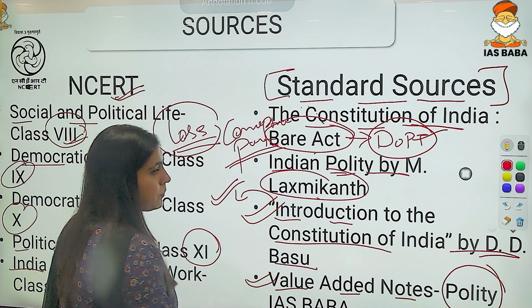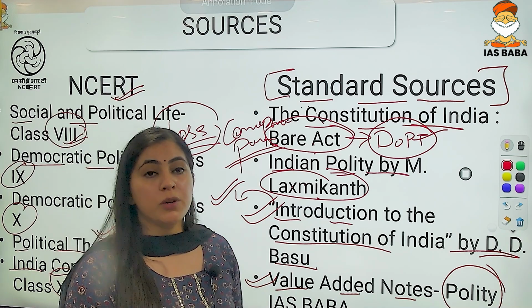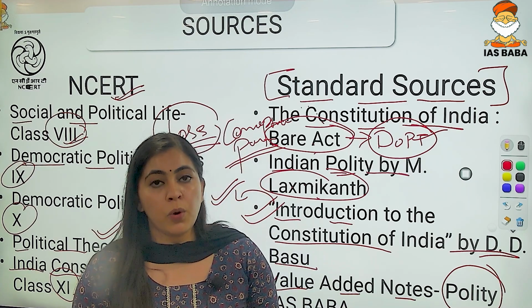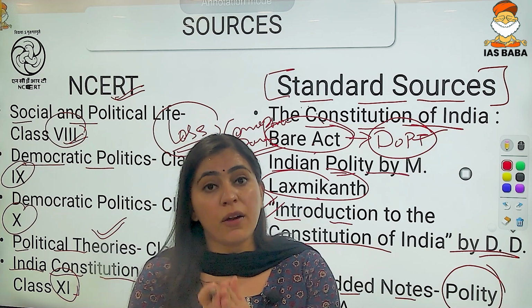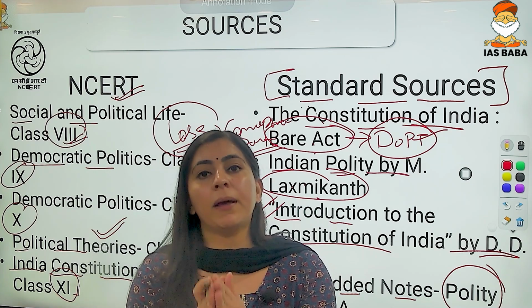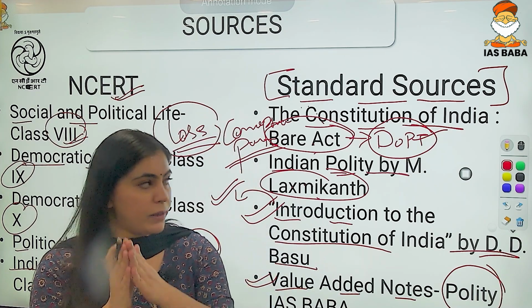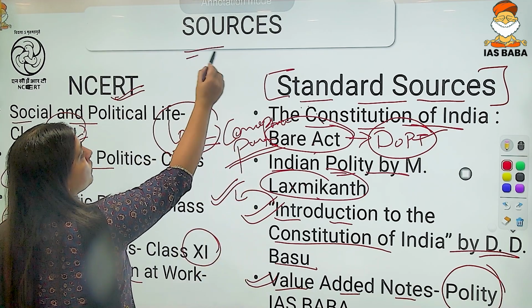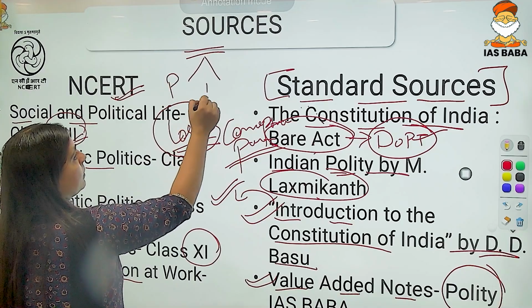Then newspaper. You cannot ignore the newspaper at any cost. Read Indian Express, read The Hindu, whatever. But you have to develop a habit of reading the newspaper daily. So this is about the sources that you should follow for your prelims as well as mains.